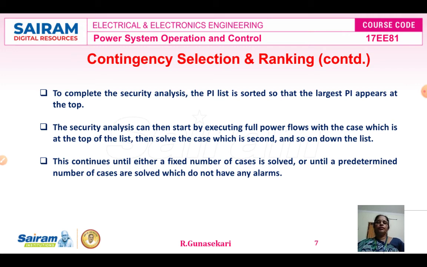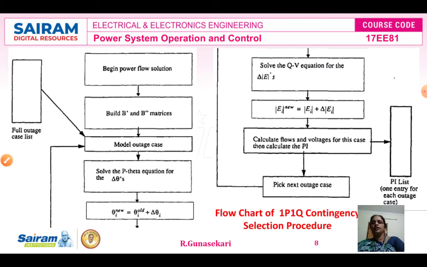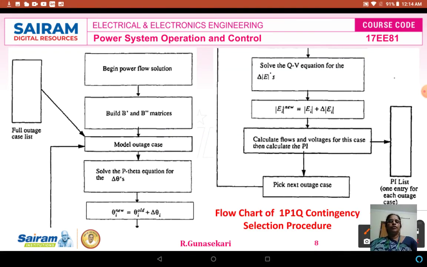So the performance index list continues until either a fixed number of cases is solved or until a predetermined number of cases are solved which do not have any alarms. Now you see the flow chart. This flow chart represents the 1P 1Q contingency selection procedure. Now you see the full outage case list. For example, the outage is 50 in the full outage case list.